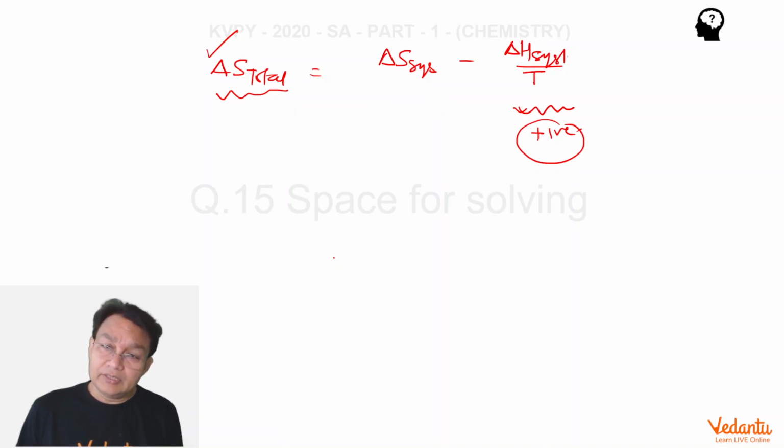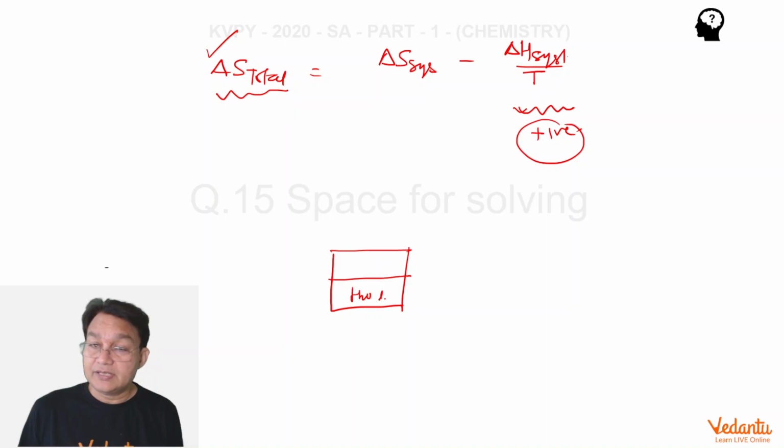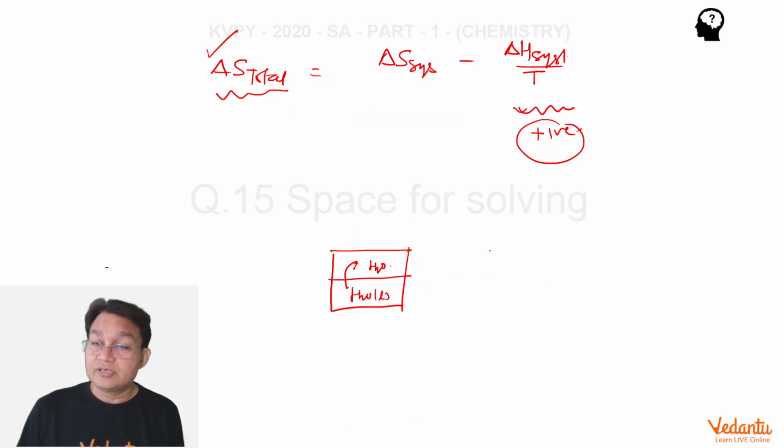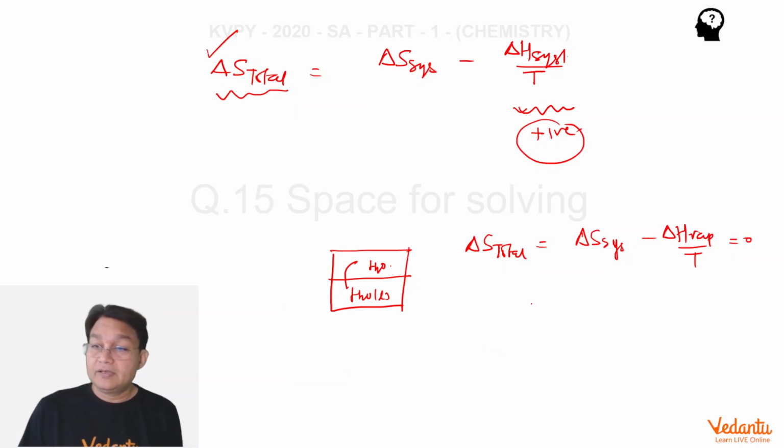For example, when we take water and we want to vaporize it at its boiling point, suppose H2O liquid is there and H2O gas is there, you want to convert it into gas at its boiling point. Under these situations, delta S total is equal to 0, because here delta S system minus delta H vaporization by T has exactly the value 0. That is why this process is reversible, and we say that this system is in equilibrium.